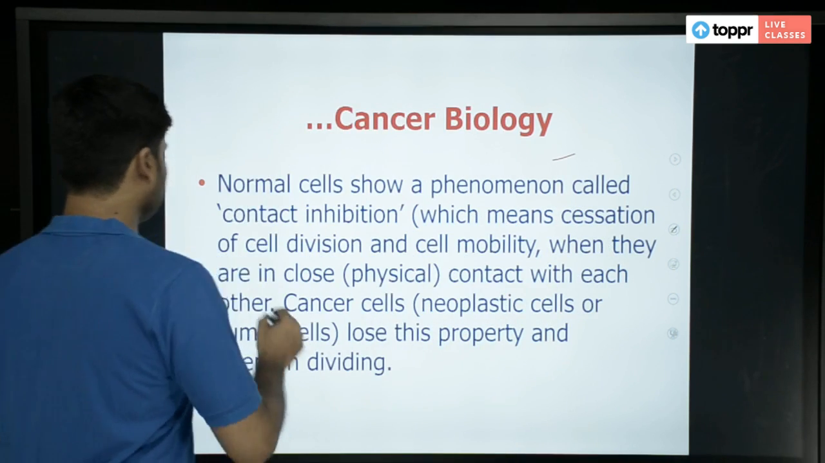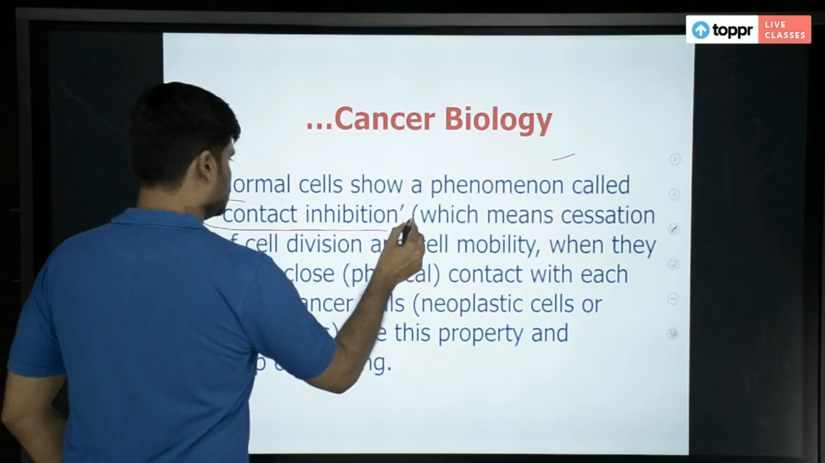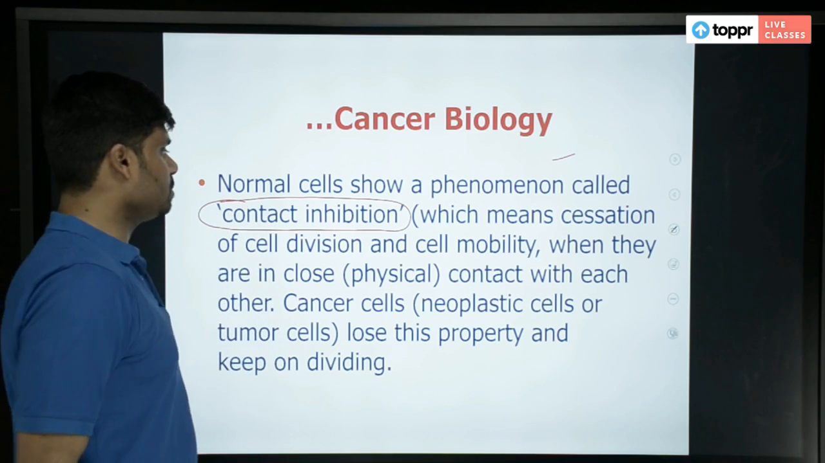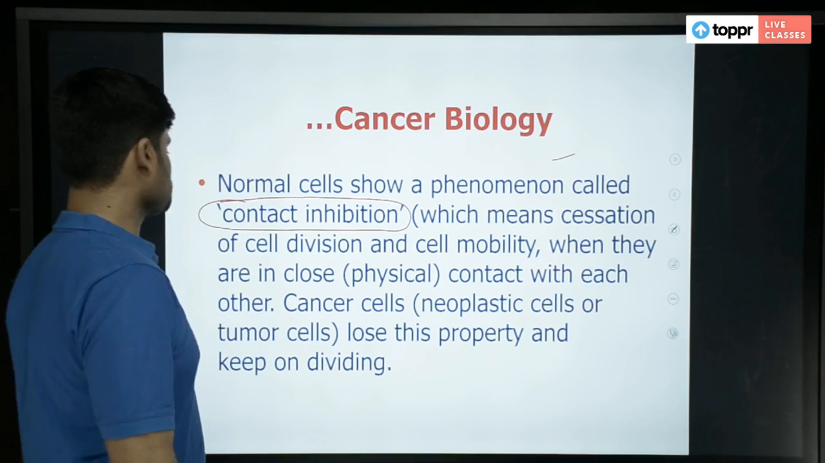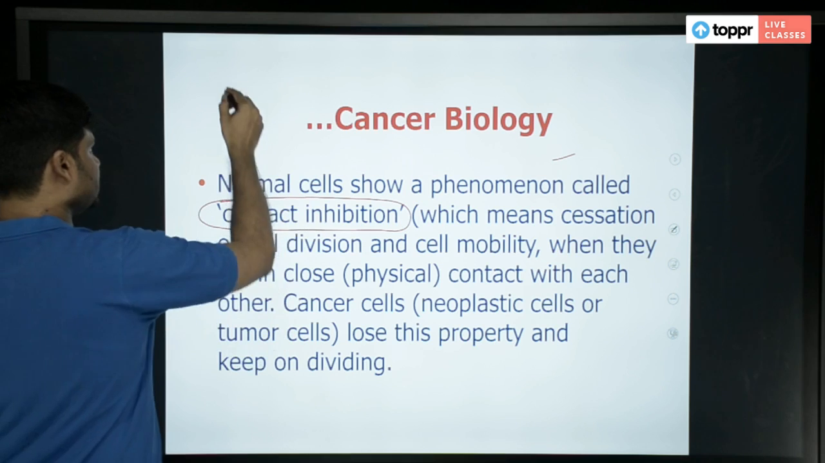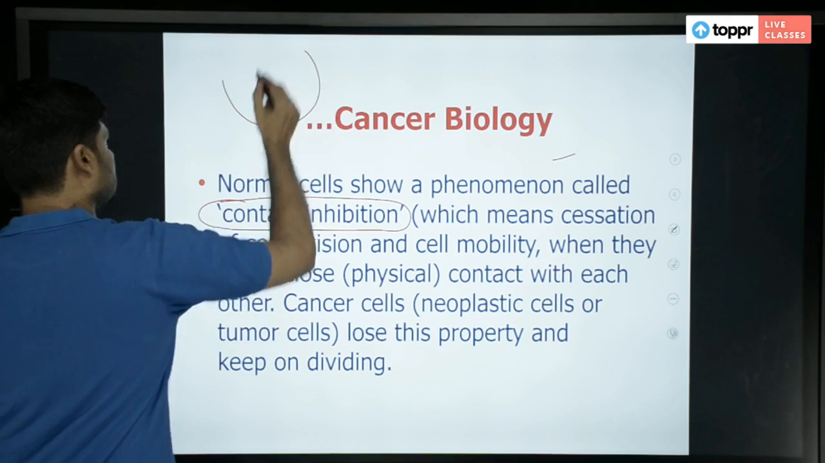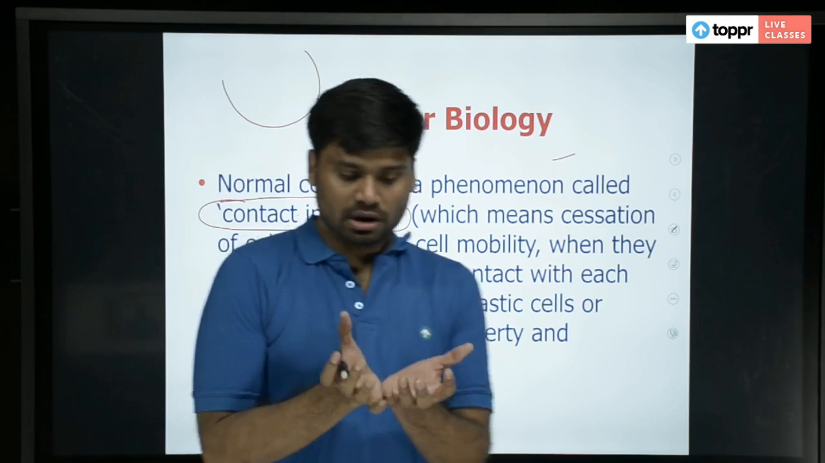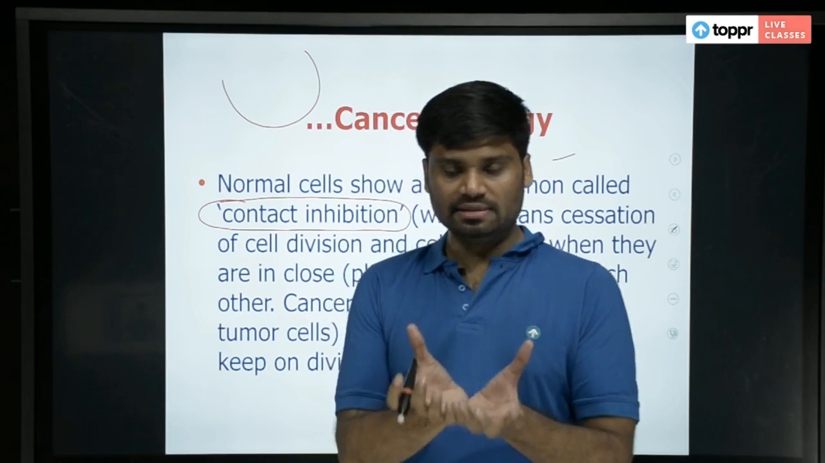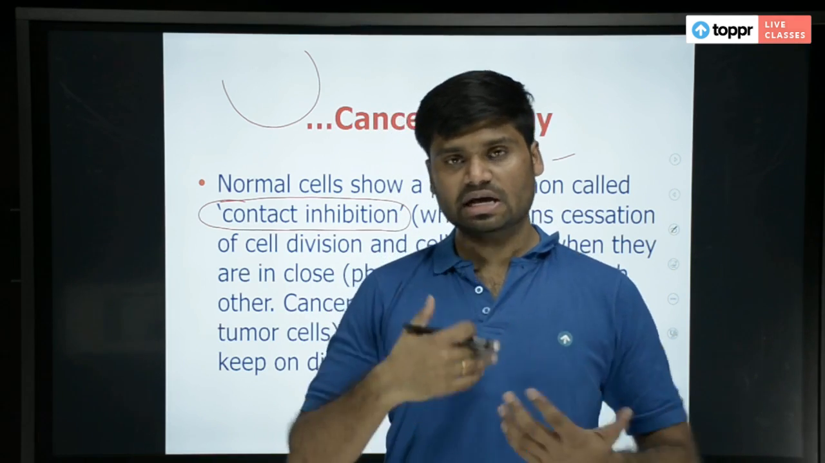So the first thing I am talking about is contact inhibition. What is this phenomenon? See, what happens is, let us say you take a bowl, and in that you put some cells. These cells are allowed to multiply.